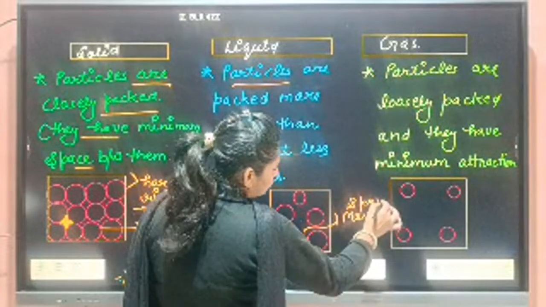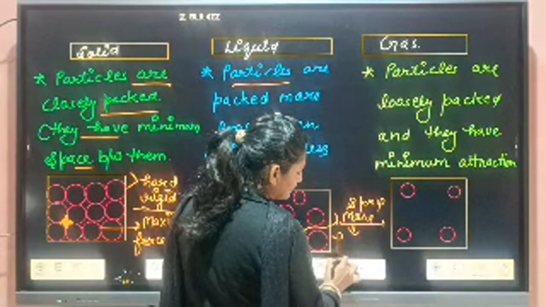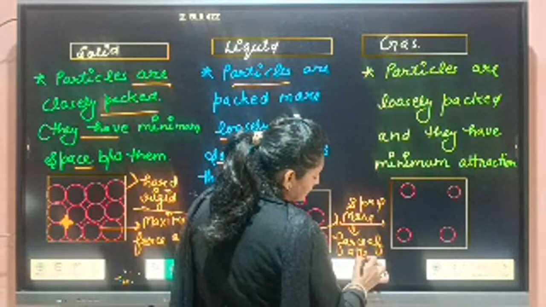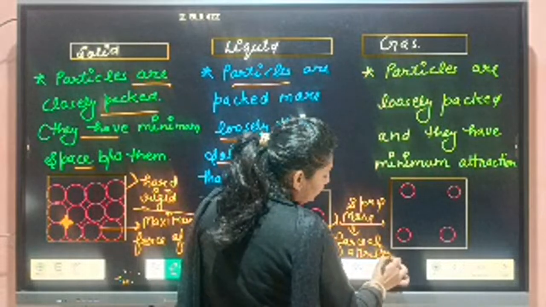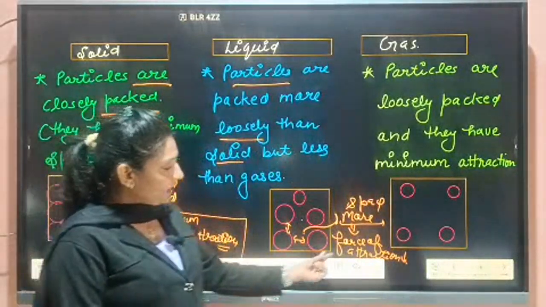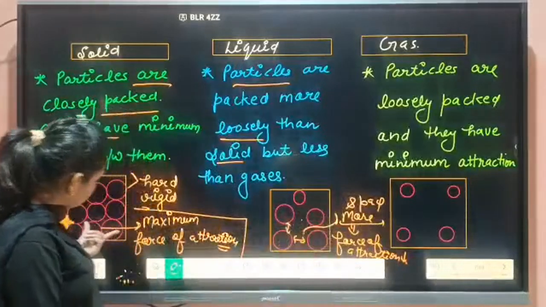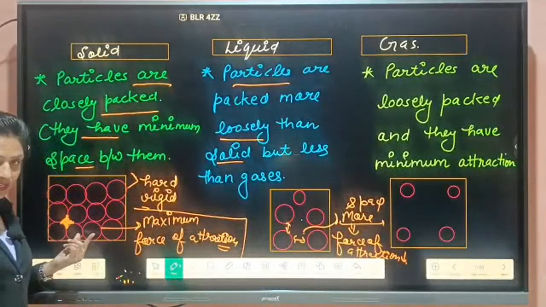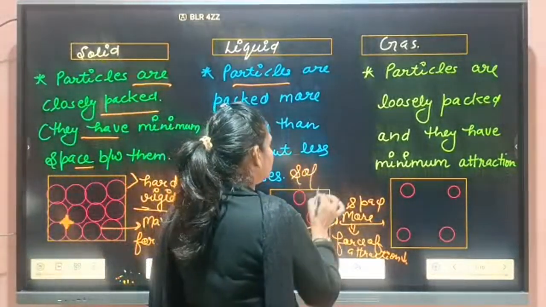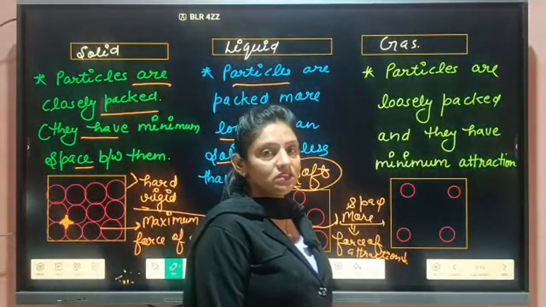Why do they have more space? Because force of attraction is less. They are not tightly bound. That's why they are soft and they have a tendency to change shape.